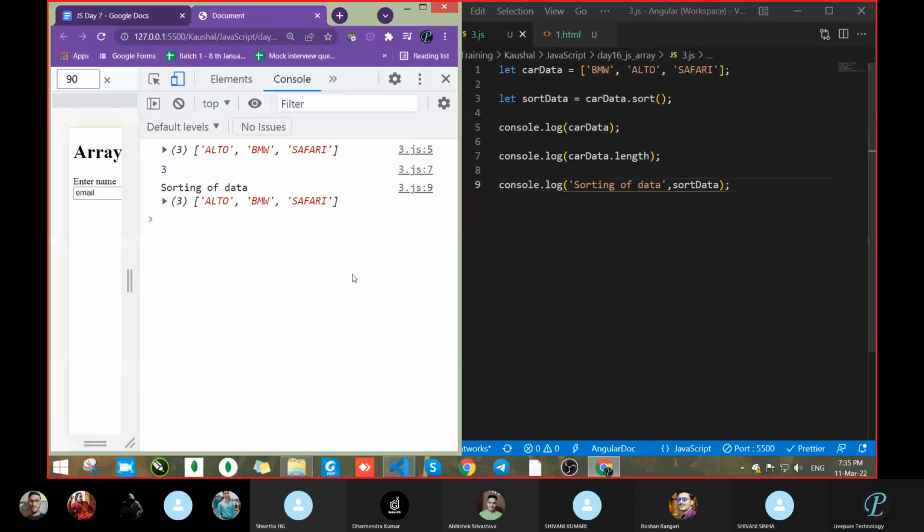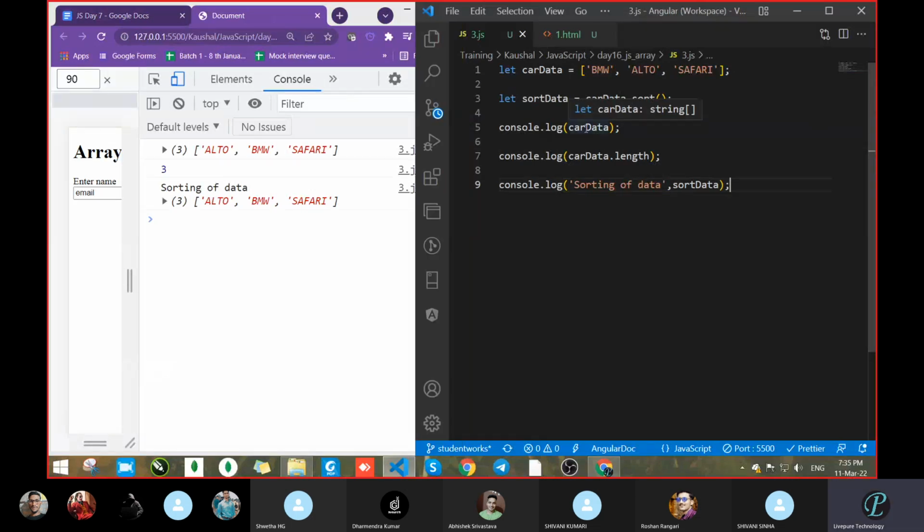Just one second, where is the car data? Car data is there. Just one second.